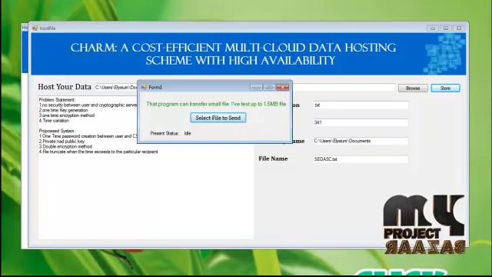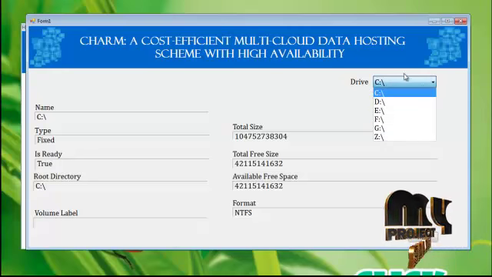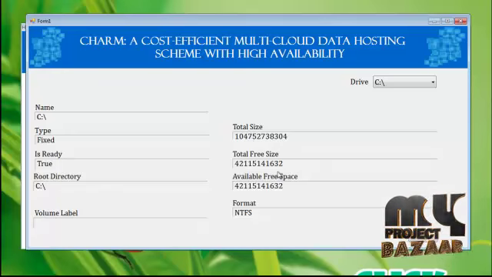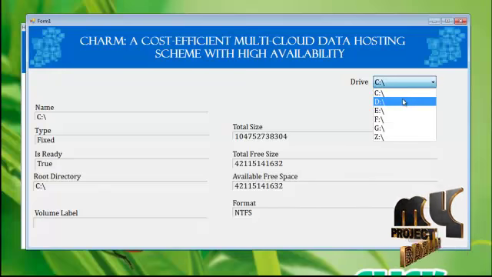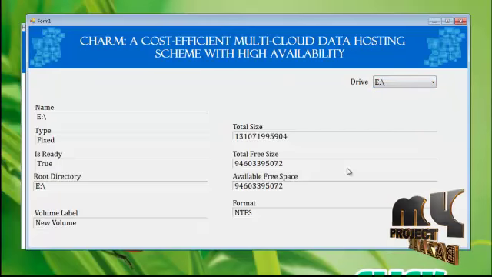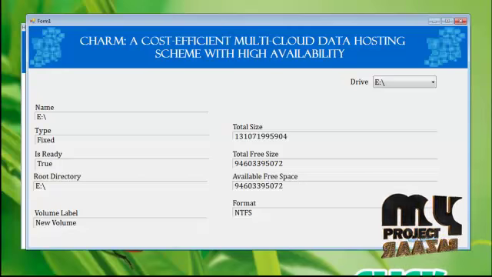Now open the cloud source code. You will get the drive details. It will show in this drop down box. You will get your system drive details, and for the C drive you will get the type, root directory, the total size of this drive, the total free size of this drive, and the available free size. To know the other drive files, just click the drop down box. Now E drive has more available free space. For this, click next button.